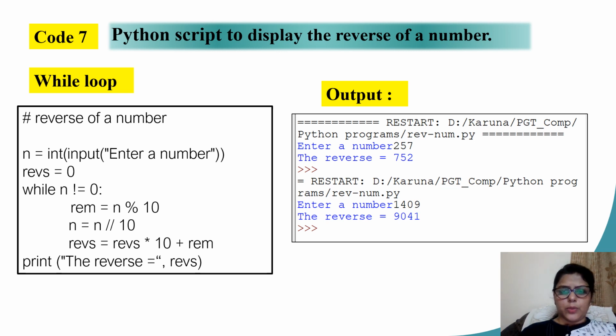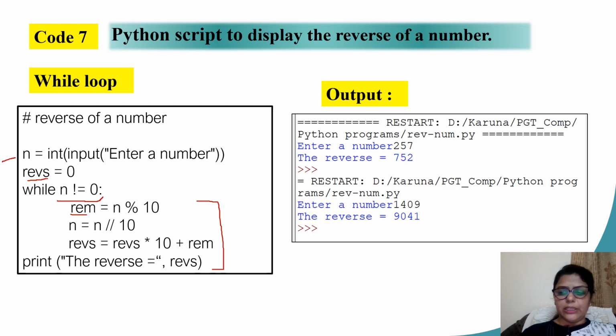Let's take up another question to display the reverse of a number. I'll start with taking input in my variable n. I take a variable reverse initializing with 0. Then I check with a while loop. I give the condition while n is not equal to 0. So what I'm doing over here basically is dividing the number by 10. I'm taking up the remainder in my variable rem.